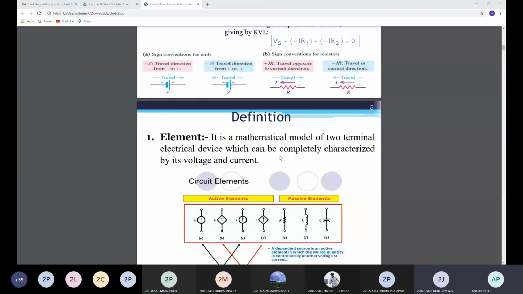Whatever materials I provide, you have to go through class materials. You will find all the materials related to this subject: class materials, lecture notes, syllabus, question bank. All the things you will find in the class material folder.